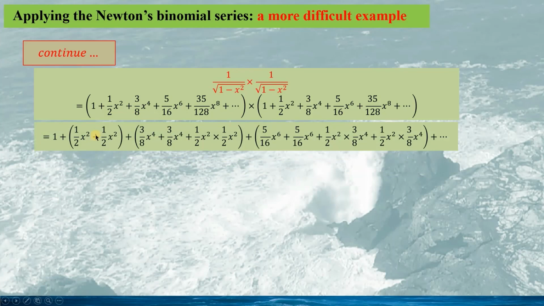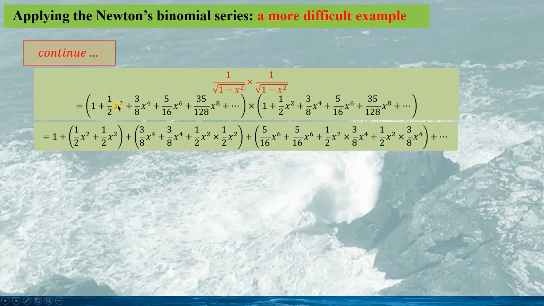So we put together all these terms of the same order of x powers. So the first term would be 1, and the second term in this bracket would be the x squared. So we have half plus half. And in this bracket, we have the order of x power of 4. So we have here 3/8 and here 3/8.